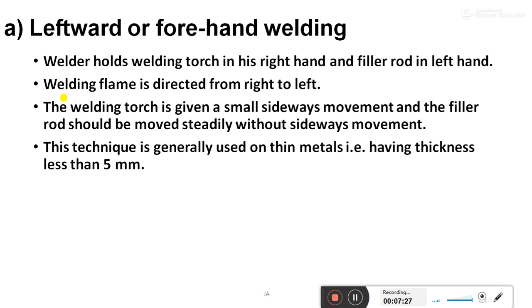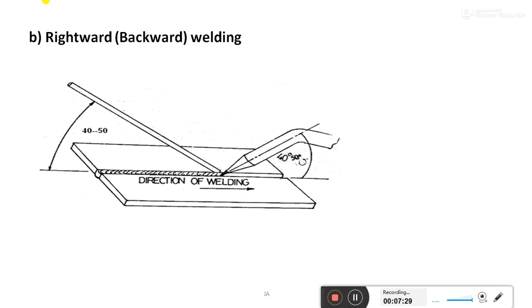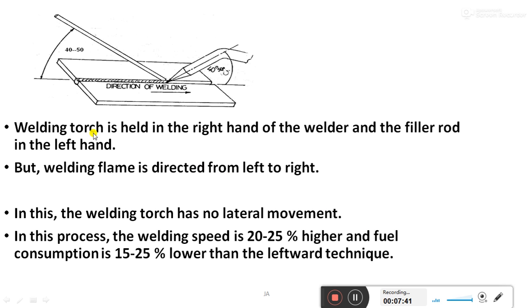Now rightward or backward welding. See what its direction is, what the figure is like, and what the angle of the filler rod and the torch is. The welding torch is held in the right hand of the welder and the filler rod in the left hand.